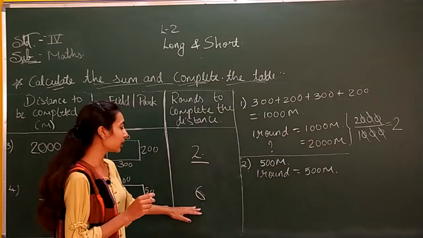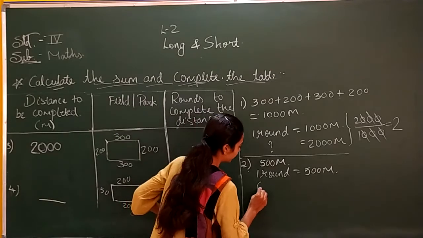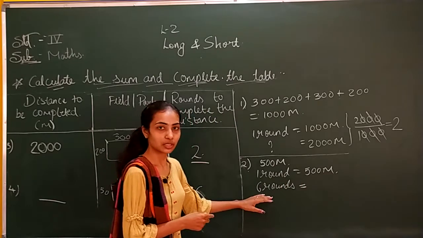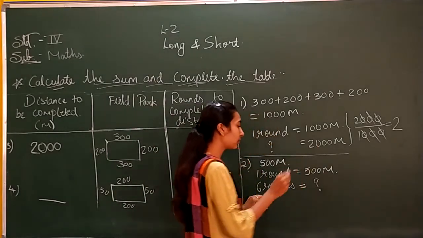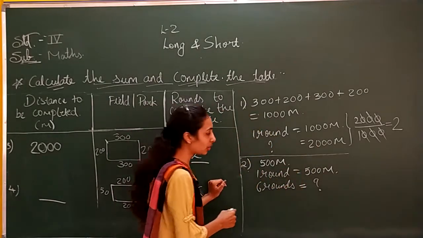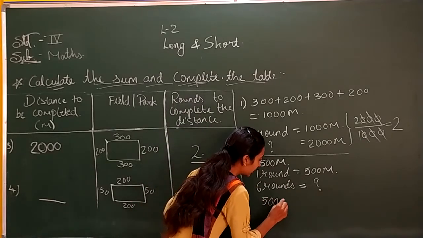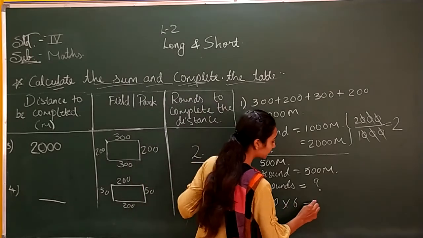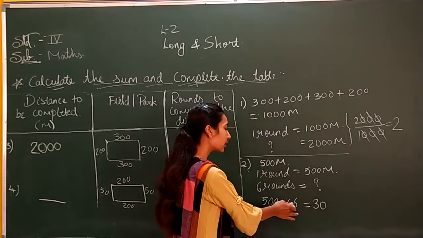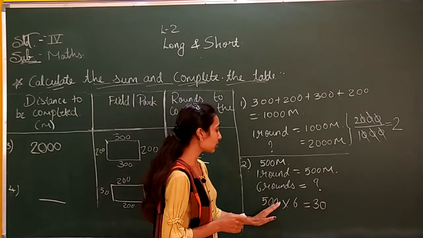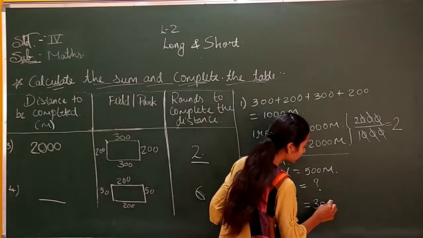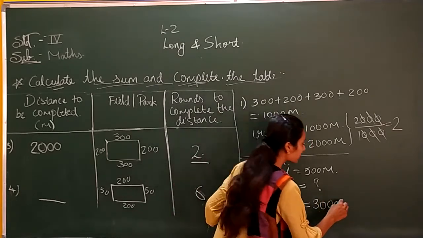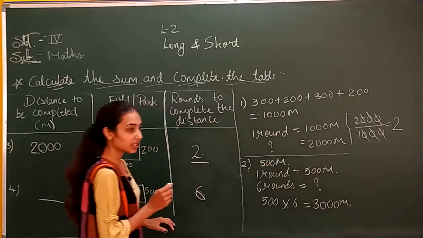How many rounds are completed here? 6 rounds. Then in 6 rounds, how much distance will you complete? That we have to find. 6 and 500 are in cross, so 500 multiplied by 6. 5 sixes are 30. First write 30. Then how many zeros are there? 2. So add 2 zeros and your answer is 3000 meters. So write 3000 meters here.